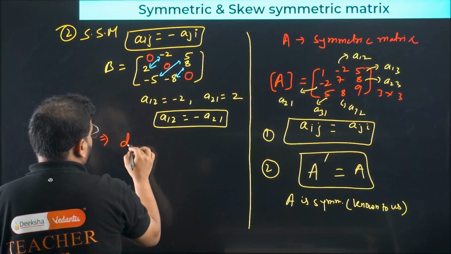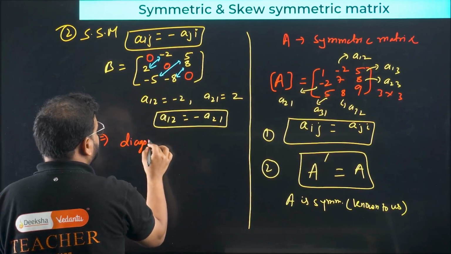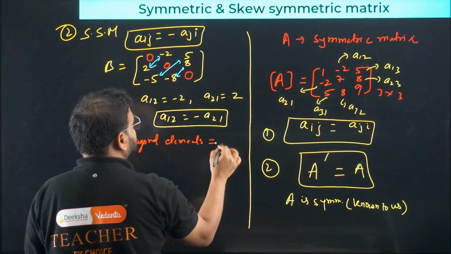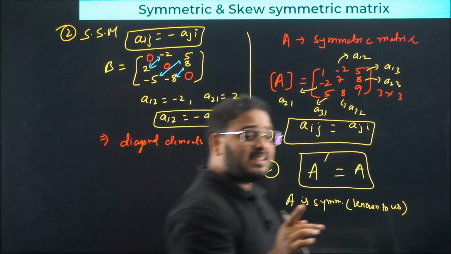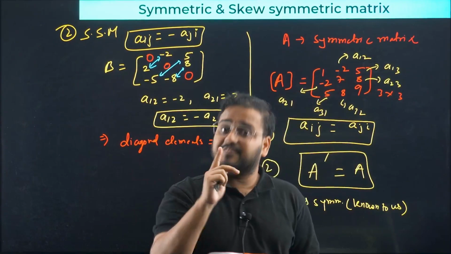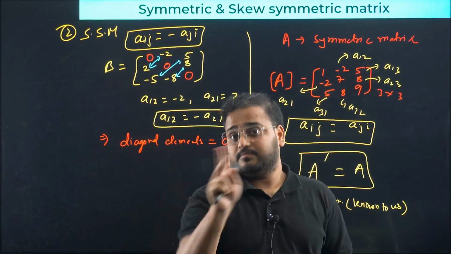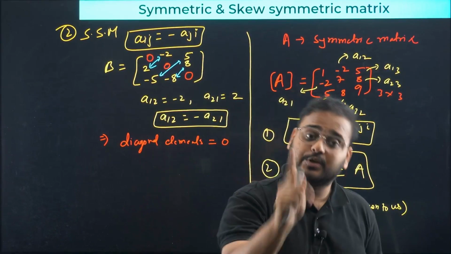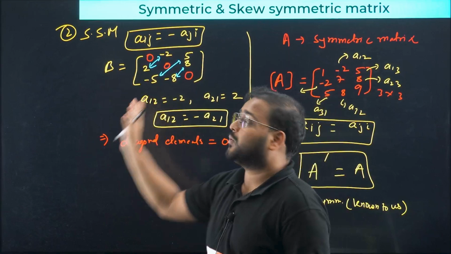Diagonal elements are 0. I'm not saying that when diagonal elements are 0, it will always be skew symmetric, but I'm saying if it is skew symmetric, the diagonal will always be 0. The converse is not true. If a skew symmetric matrix is given to you, then the diagonal has to be 0 all the time.